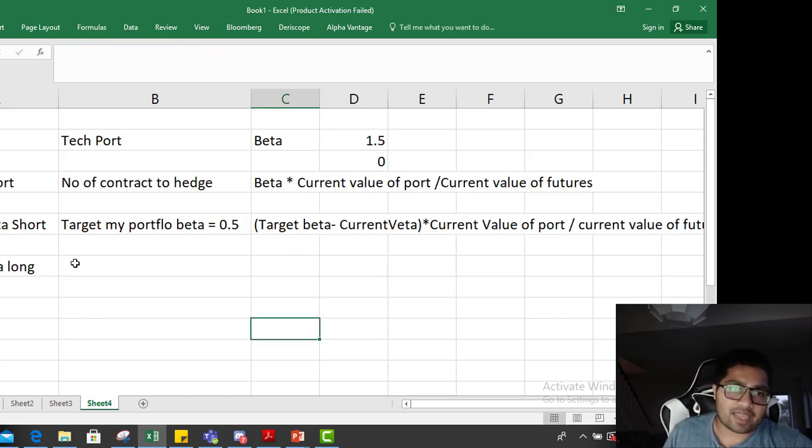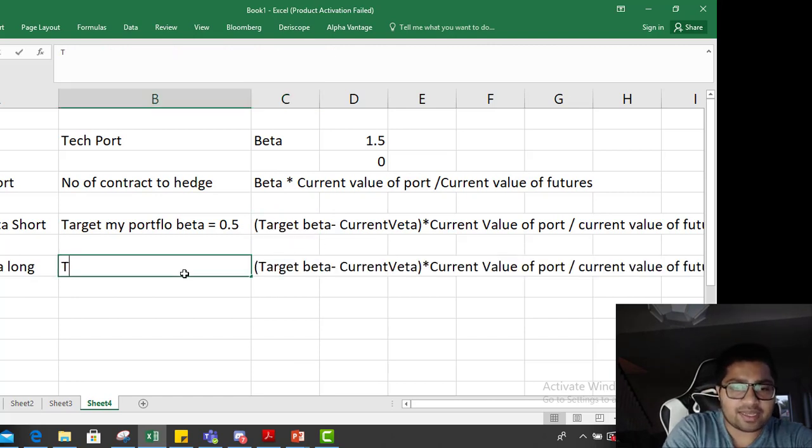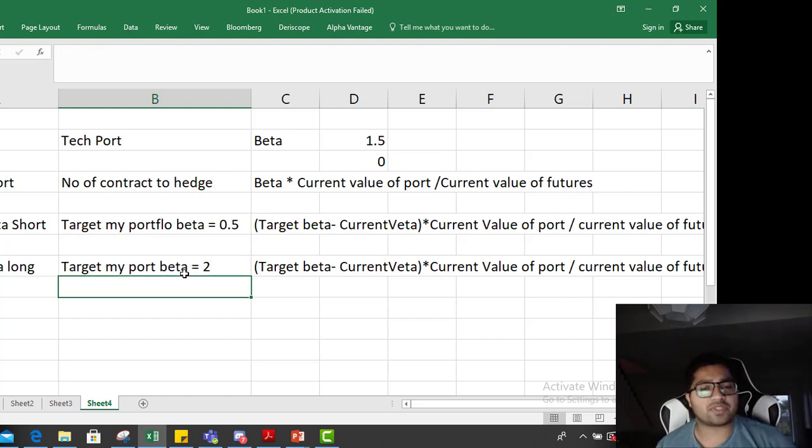And when you go long, the formula remains the same. Let's say you want to increase the speed of your portfolio. How do you do it? You increase your beta to 2 or 3, whatever. So you go long on contracts. So this is important: to hedge your portfolio, that is, reduce your beta to 0, the number of contracts to short will be beta into current value of the portfolio divided by current value of futures.